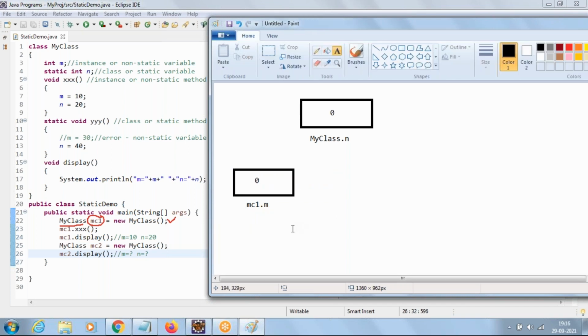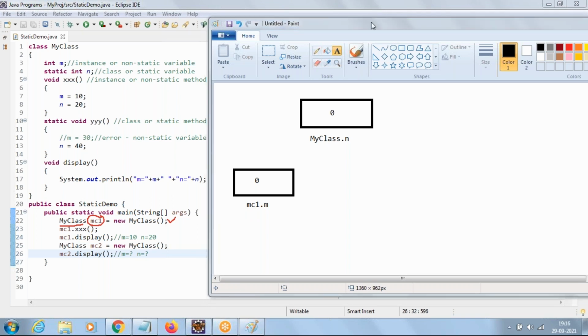I'm repeating once again. Whenever we create a new object for a class, it's going to load the class first. Then it's going to allocate memory for static variables first. Static variables are referred with the class name. After that the object will get created. Then it's going to allocate memory for instance variables, and instance variables are referred with the object name. So two memories will get allocated when an object of a class is created for the first time.